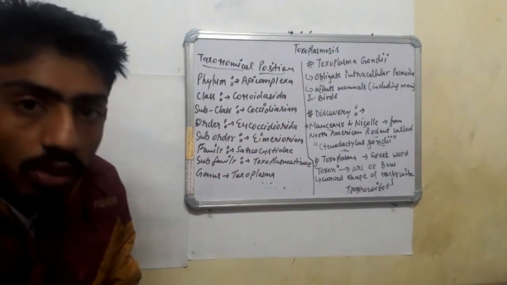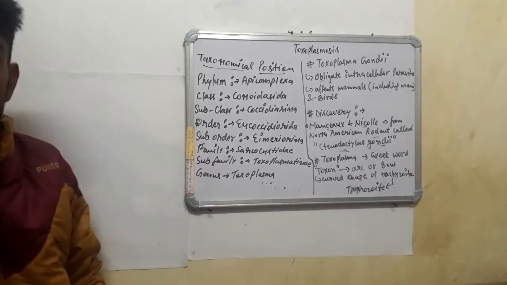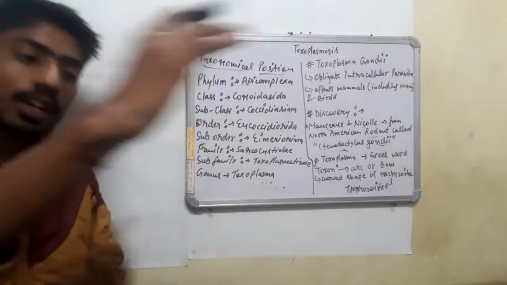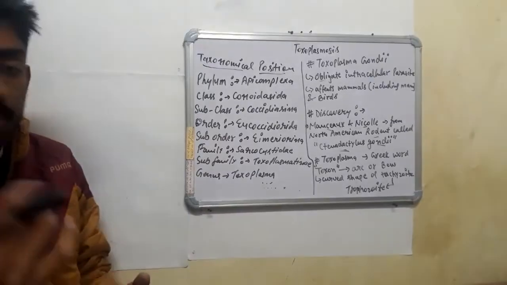Next we are going to talk about its taxonomical position. The taxonomical hierarchy goes kingdom, phylum, class, order, family, genus, species.